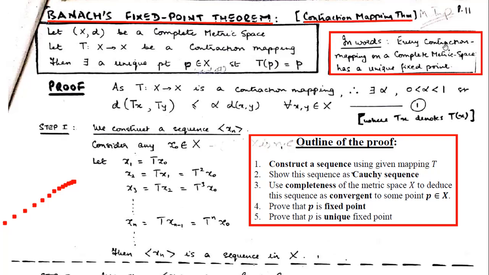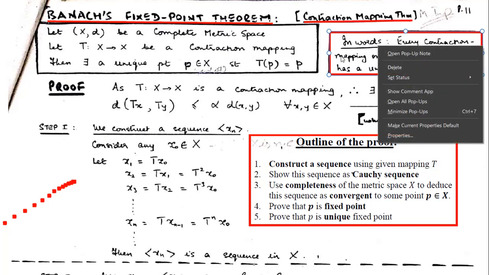In the previous slide, when we were discussing contraction mapping, we were discussing that all the points are coming closer and closer. So we had an idea that yes, we can have a fixed point. But in a complete metric space, the contraction mapping will give us a unique fixed point. Definitely it will give a fixed point, and that fixed point will be unique, meaning no other fixed point. That is what the contraction mapping principle is.